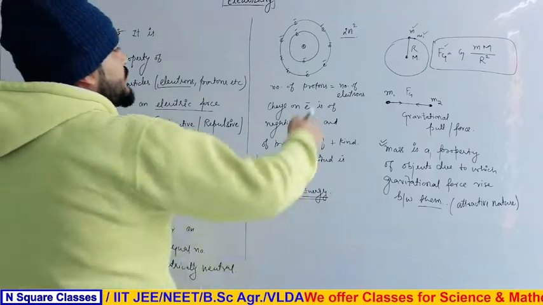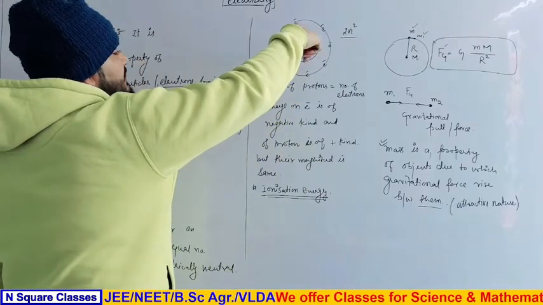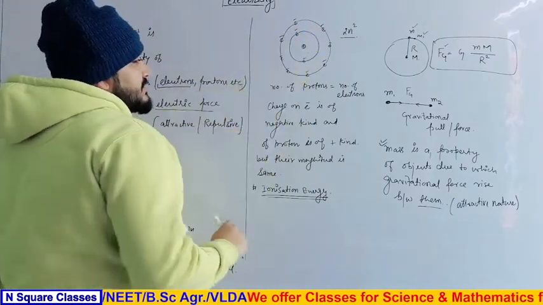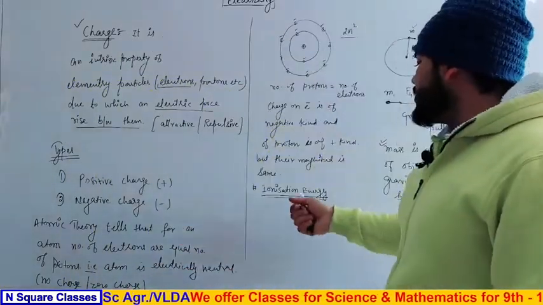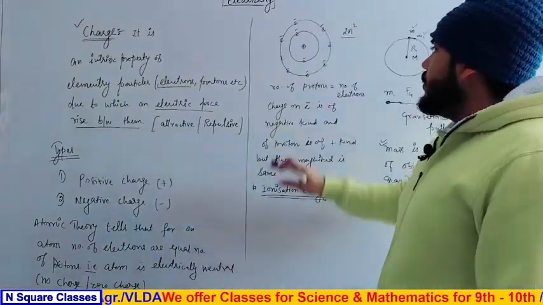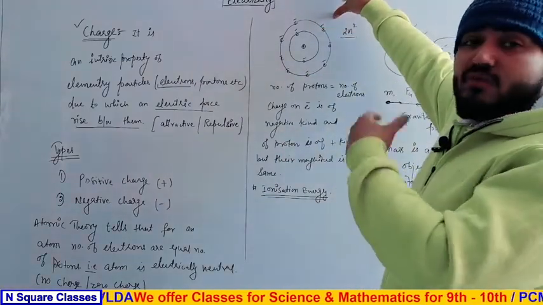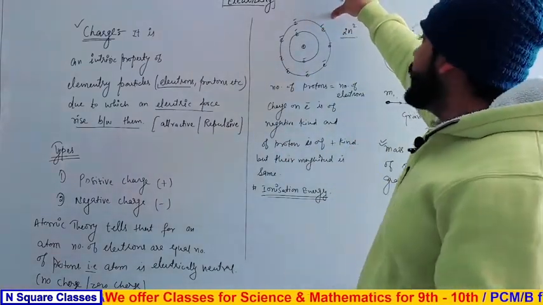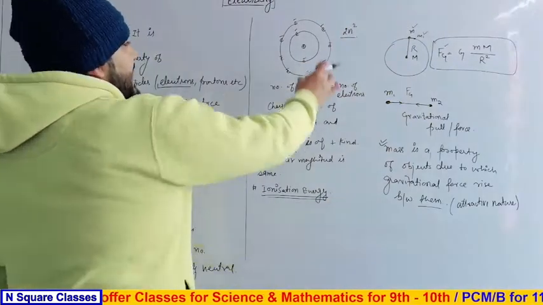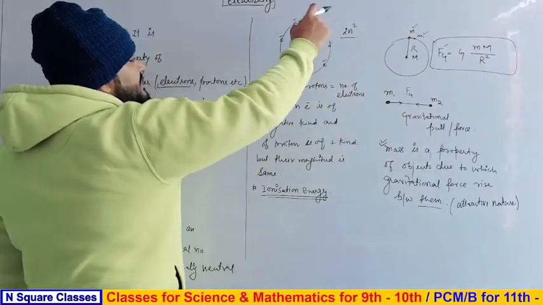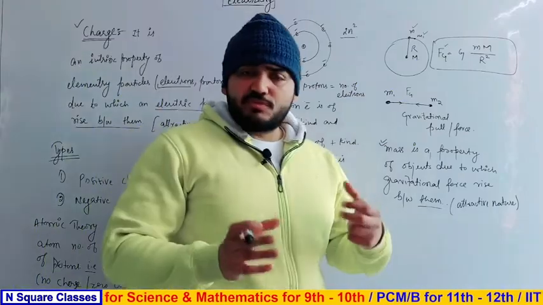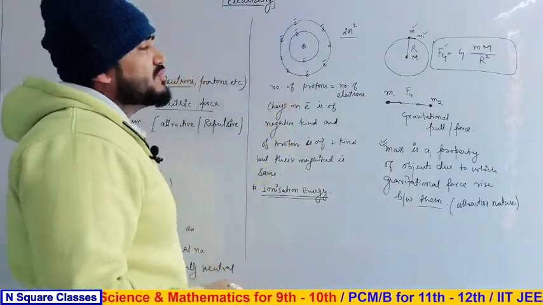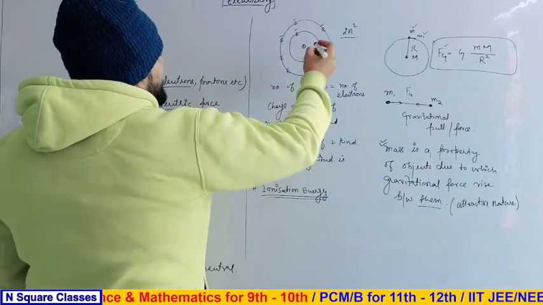Now there are electrons revolving around this nucleus in particular orbits. By supplying some amount of energy, it is possible to eject electrons from the outermost shell.